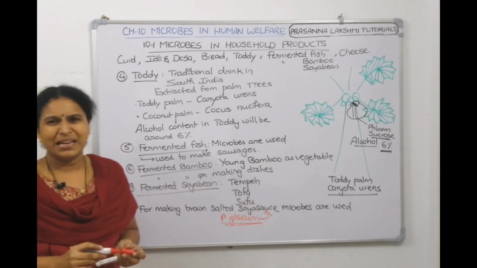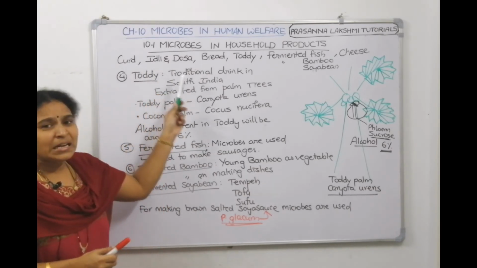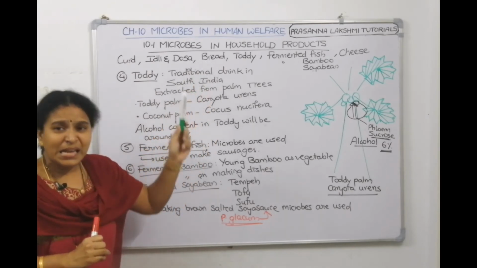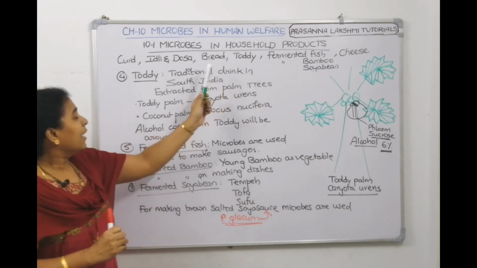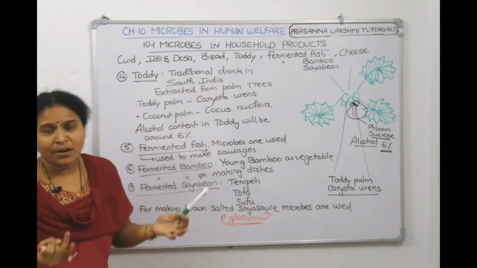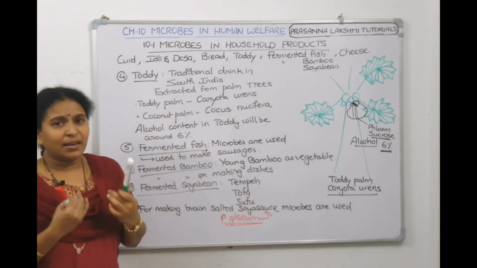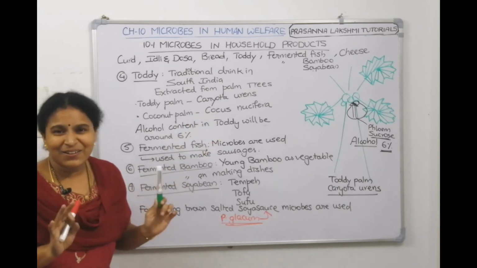Okay, children. So, is it difficult? No, right? In curd, lactobacilli. Idli dosa, Leuconostoc, Streptococcus. In bread, yeast, Saccharomyces cerevisiae. In toddy, they did not tell the name. Remember the process. Now, in fermented fish, again they did not trouble us. They did not tell the name. In bamboo also, they did not tell the name.